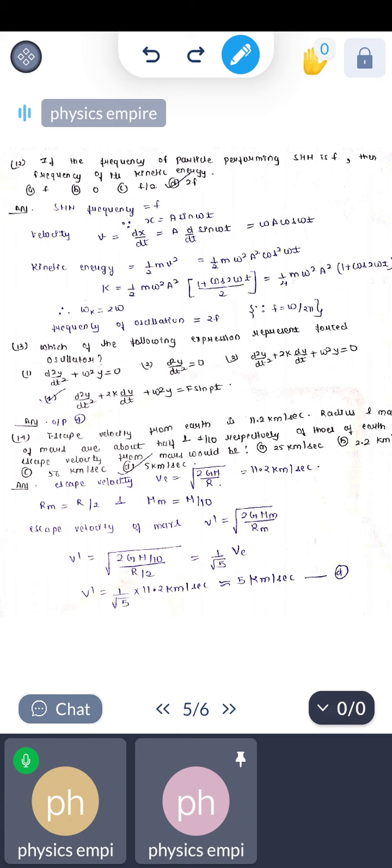Which of the following expressions is for a forced oscillator? From all these expressions, we have the expression of a forced oscillator as option number 4.